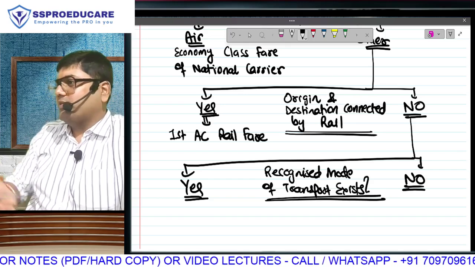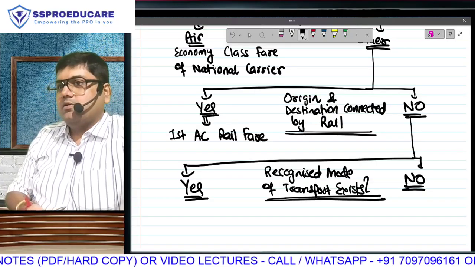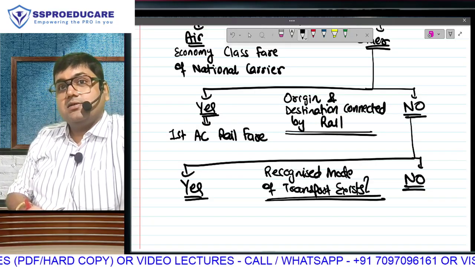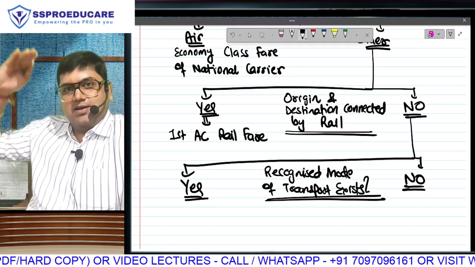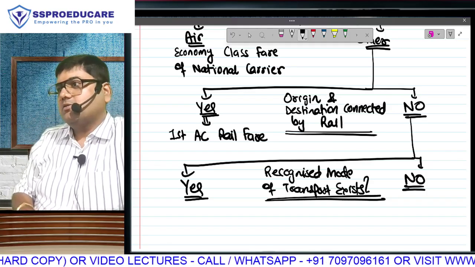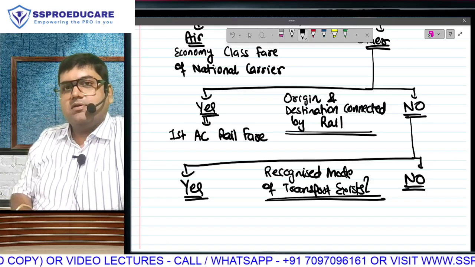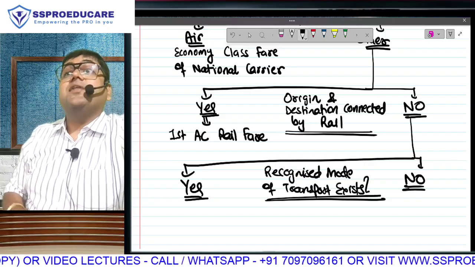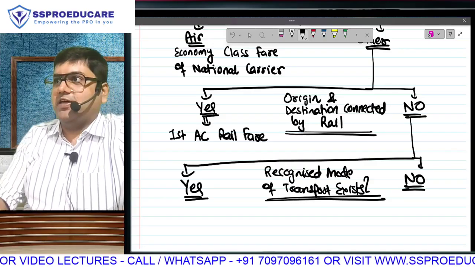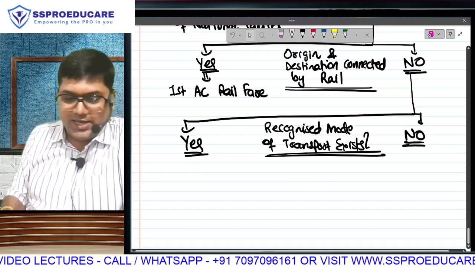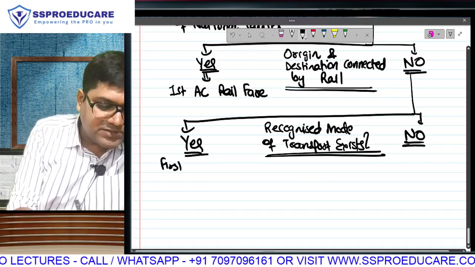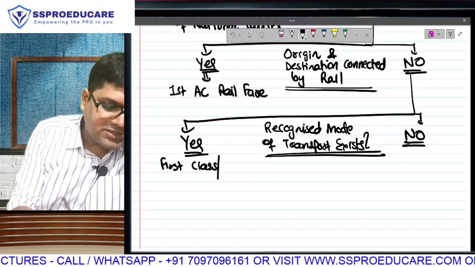Roro is roll on roll off. With the car you can go in the ferry. Inside it there are classes, the upper one, the middle one, different classes. Same. Again, there is not much difference between the various classes, and thus they want to give you the highest possible benefit. They will give you the tax benefit of the first class or deluxe fare.